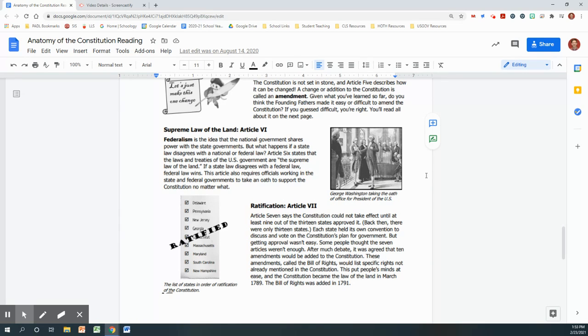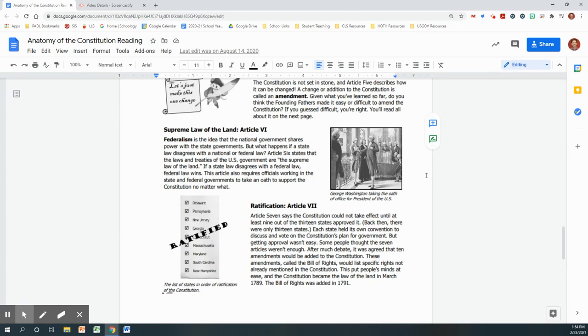Supreme Law of the Land, Article 6. Federalism is the idea that the national government shares power with the state governments. But what happens if a state law disagrees with a national or federal law? Article 6 states that the laws and treaties of the U.S. government are the supreme law of the land. If a state law disagrees with a federal law, the federal law wins. This article also requires officials working in the state and federal governments to take an oath to support the Constitution no matter what.